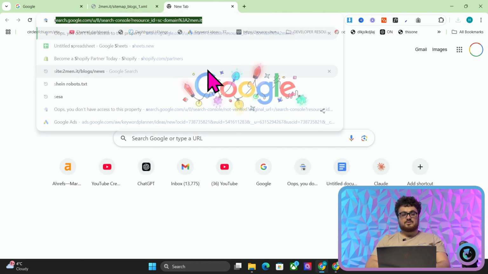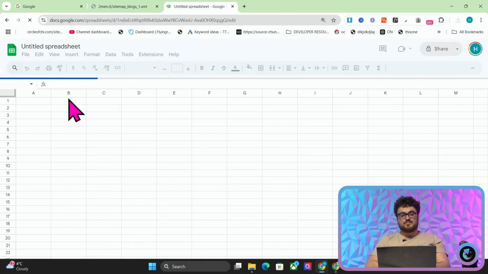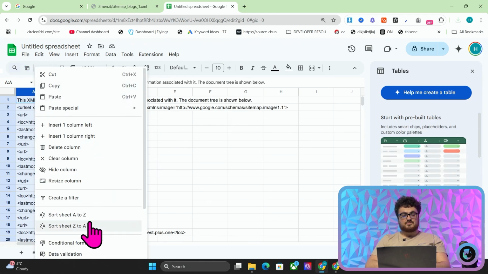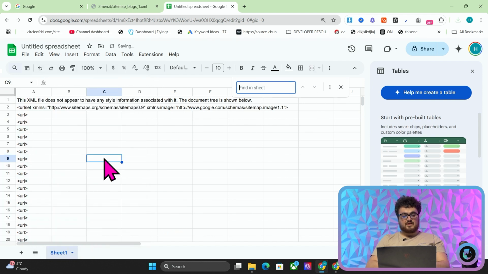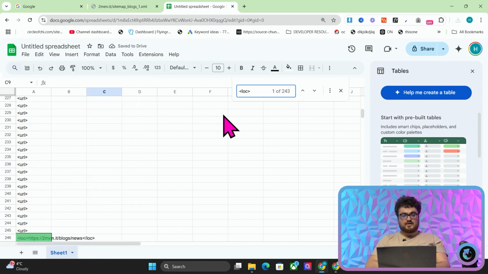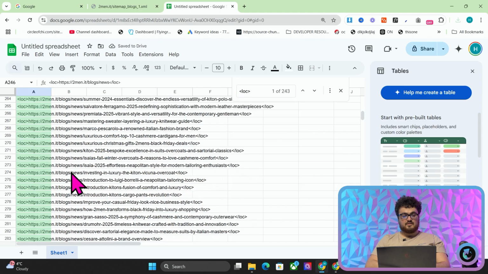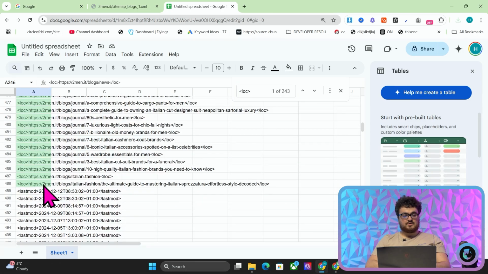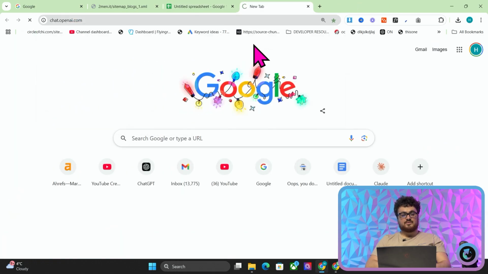What you can actually do is you can Control-A, Control-C to copy everything inside the sitemap, paste it inside a Google Sheet, right-click on the A column, sort by whatever, and then Control-F and search for blog. Then click on the first one, go all the way down, Shift-click on the last one, Control-C to copy, and then you just want to hop on over to ChatGPT.